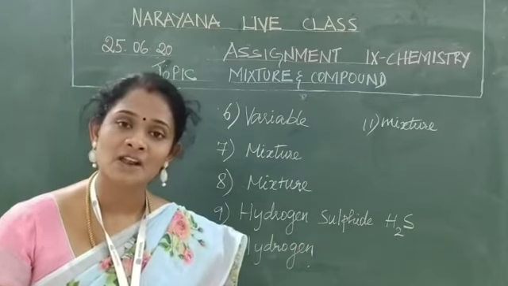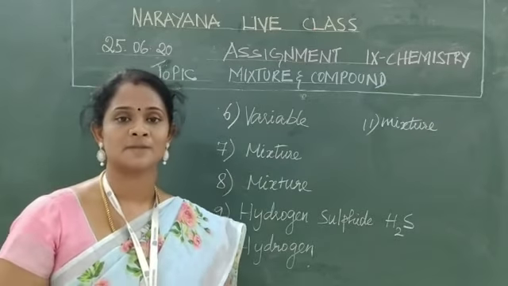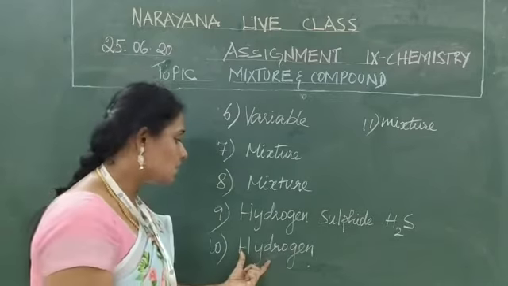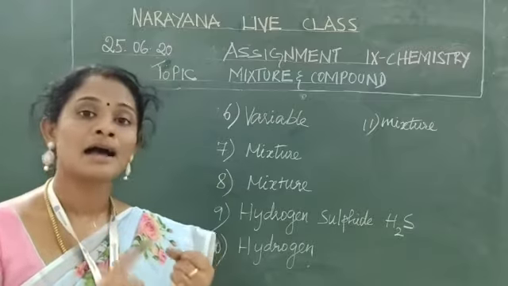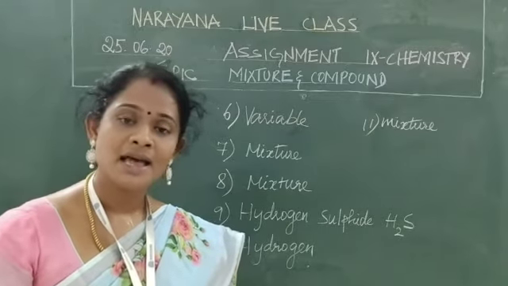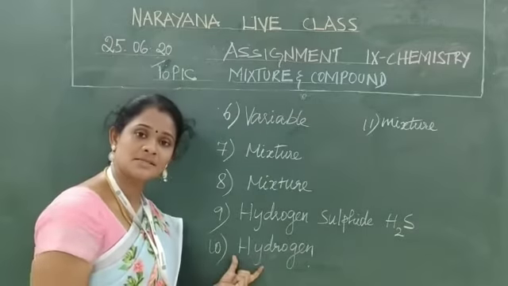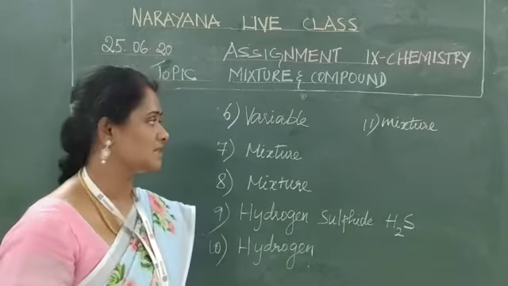This gas is colorless with the smell of rotten egg. And what about the nature of hydrogen gas? Hydrogen gas is colorless, odorless and a combustible gas.